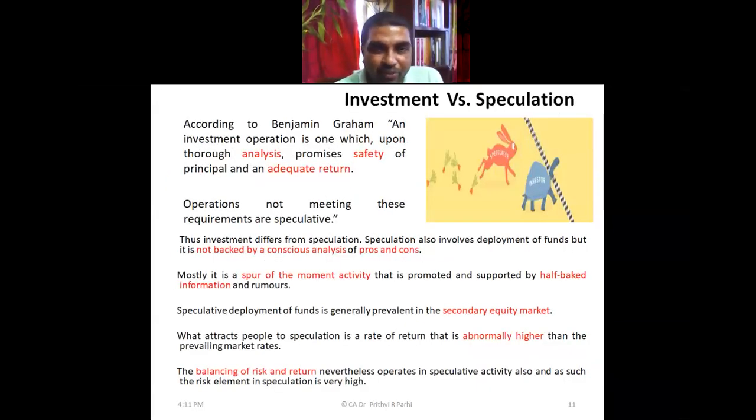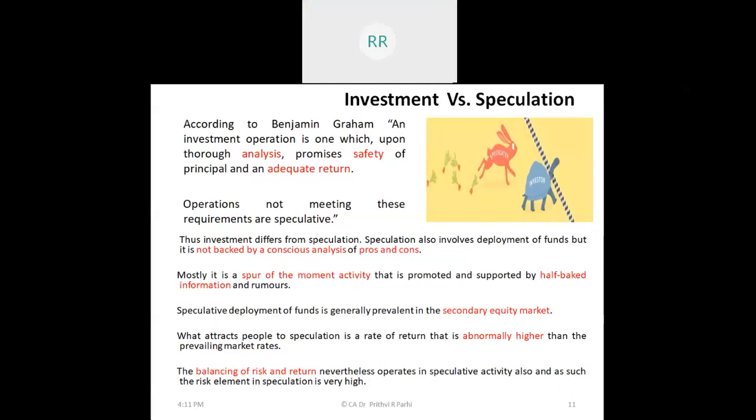Then we try to understand the difference between investment and speculation. Can you broadly tell me? Investment is generally the current commitment of money to get a return in future, but speculation generally contains risk in a financial transaction, which gives us substantial profit.